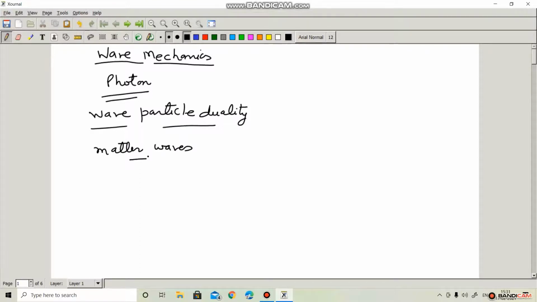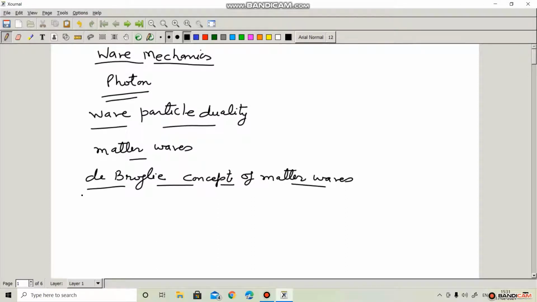These are known as matter waves, and that is known as de Broglie concept of matter waves.